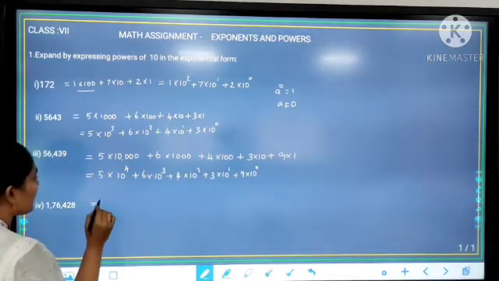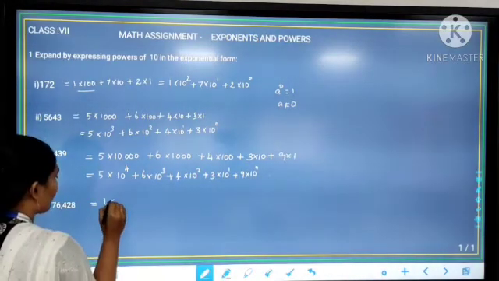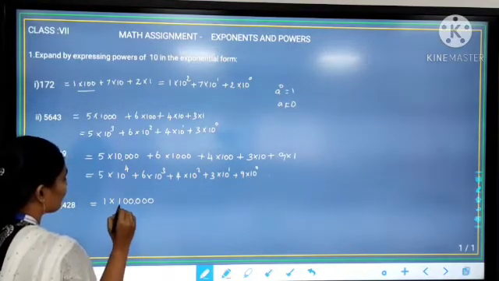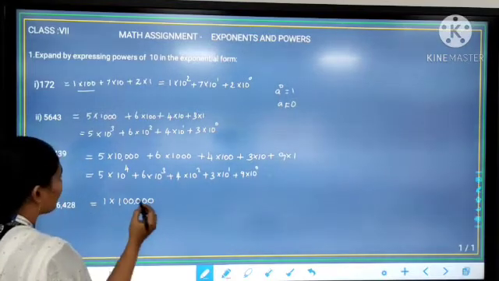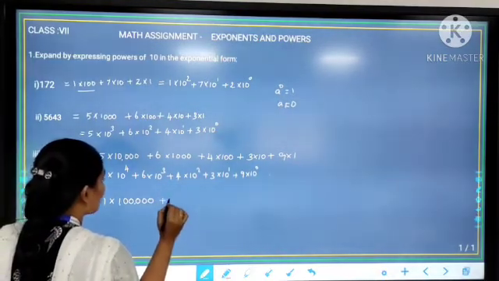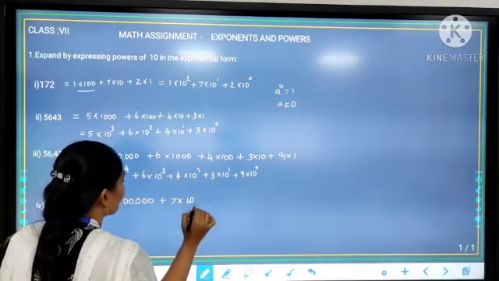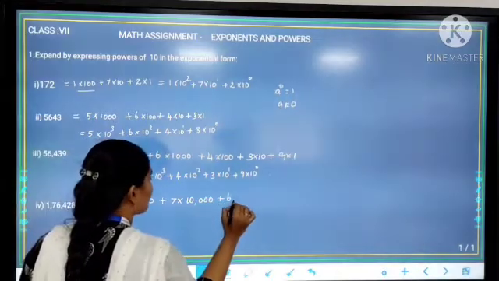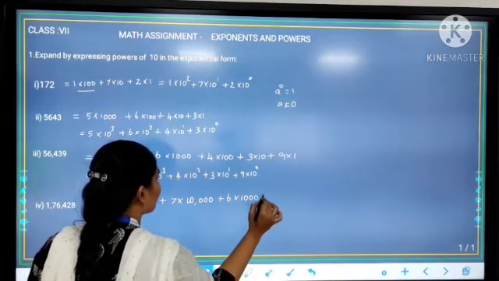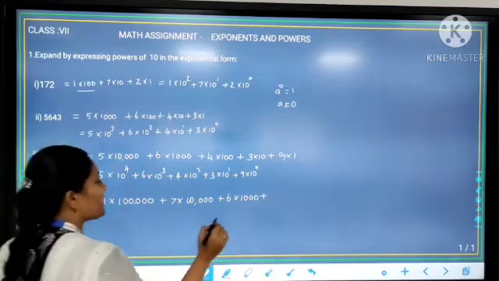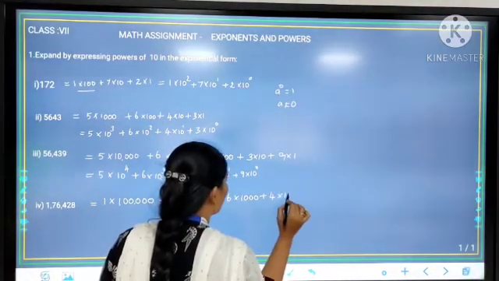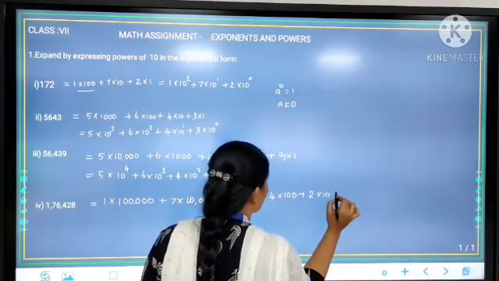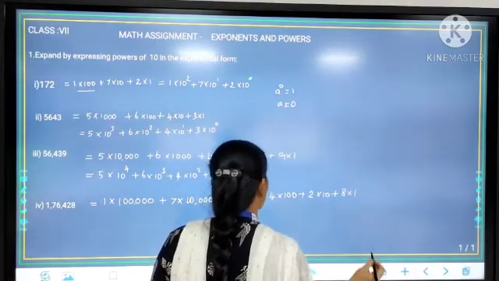1,76,428. Here 1 is there in 1 lakh place. So write 1 into 1 lakh. And then 7 is there in 10,000th place. Write plus 7 into 10,000. Plus 6 is there in 1000th place. Write 6 into 1000. Plus 4 is there in 100th place. Write 4 into 100. Plus 2 is there in 10th place. Write 2 into 10. Plus 8 is there in 1's place, write 8 into 1.